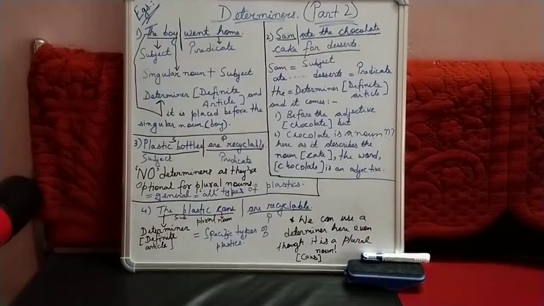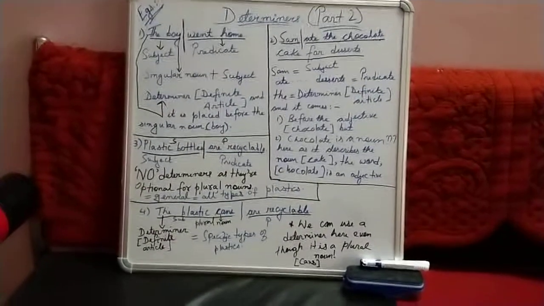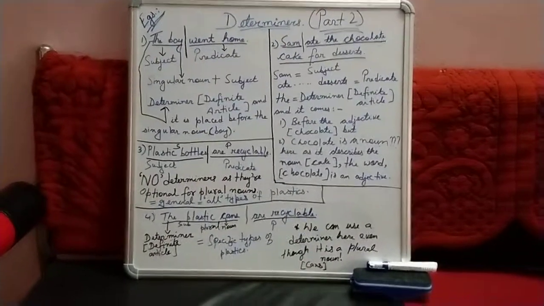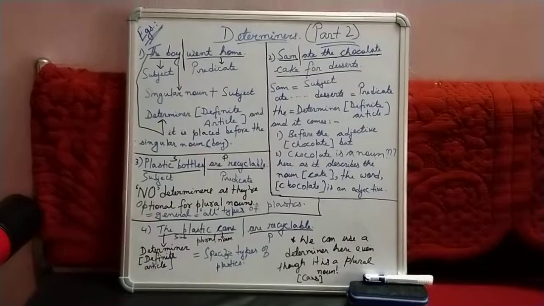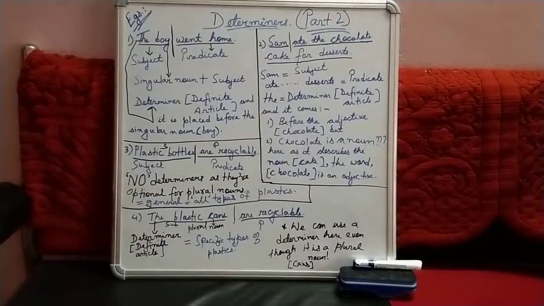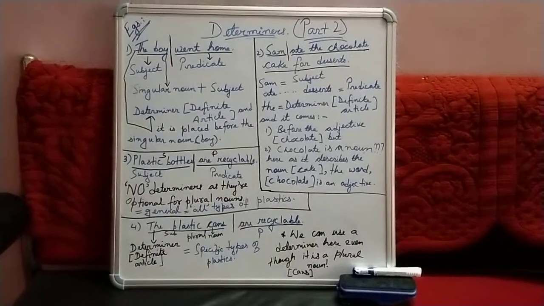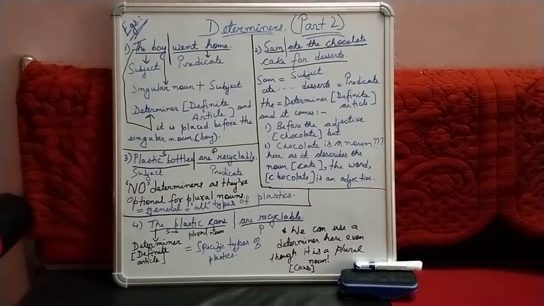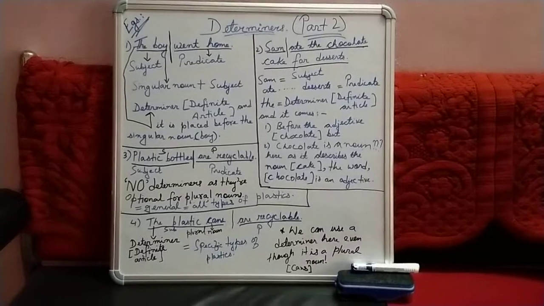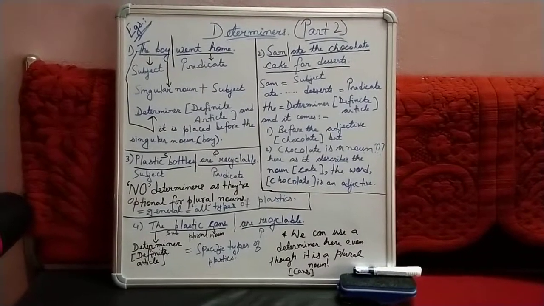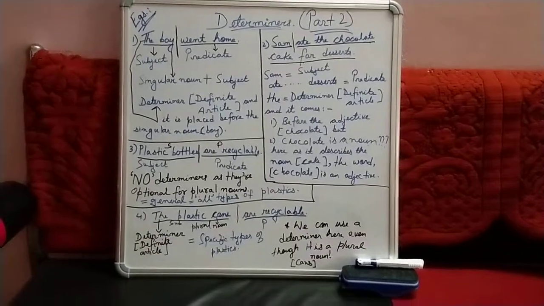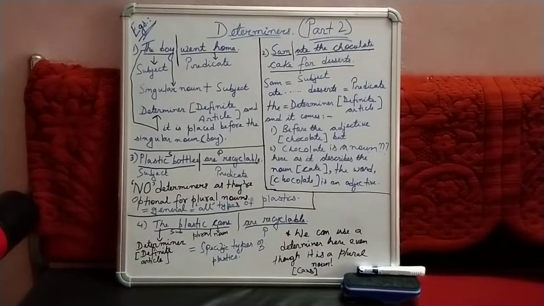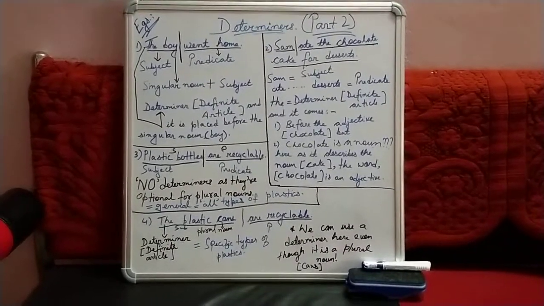Here the word chocolate is an adjective, but we get confused, right? Chocolate is a common noun, so how can it be an adjective? It is an adjective because it modifies the noun cake. How do we know? We have to ask a question with the word what. What kind of cake is it? It is a chocolate cake. So chocolate here is working as an adjective, telling us what the cake is or how the cake is. The cake is made of chocolate. Here the word chocolate is an adjective and it is followed by the noun cake.